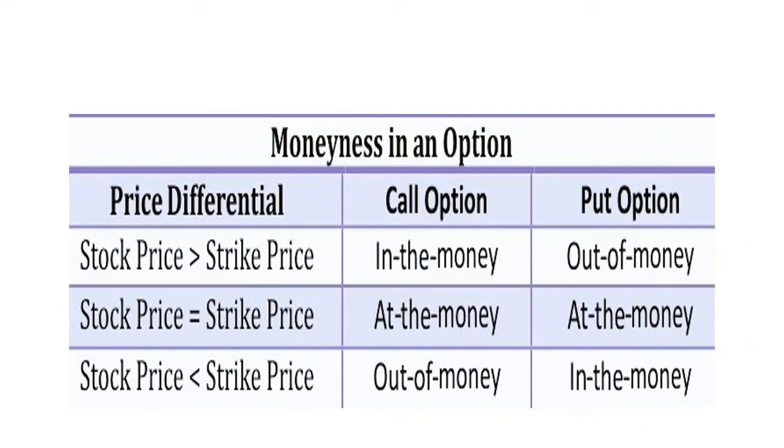When the stock price is equal to the strike price, both are equal, and in case of a call option it is at the money, and in case of a put option it is also at the money. But when the stock price is less than the strike price, in case of a call option it will be out of the money, and in case of a put option it will be in the money. It's purely opposite.